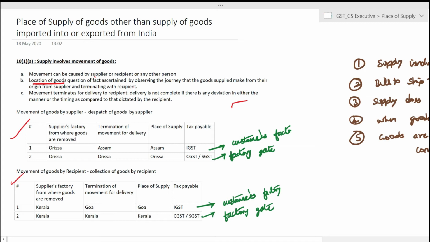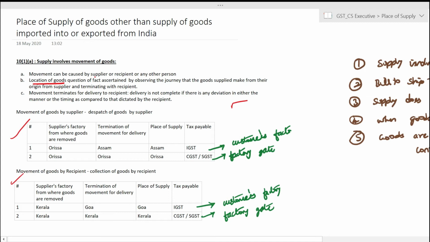The place of supply in these transactions would be the location where the goods terminate for delivery to the recipient, in all transactions falling under section 10(1)(a).